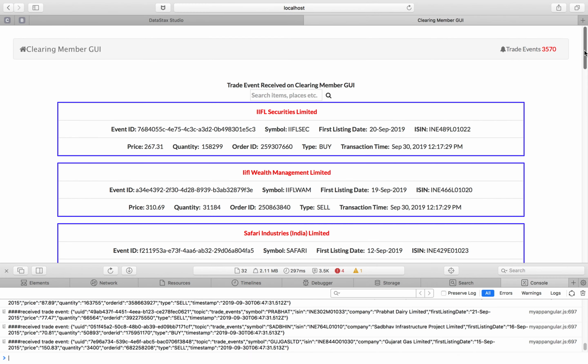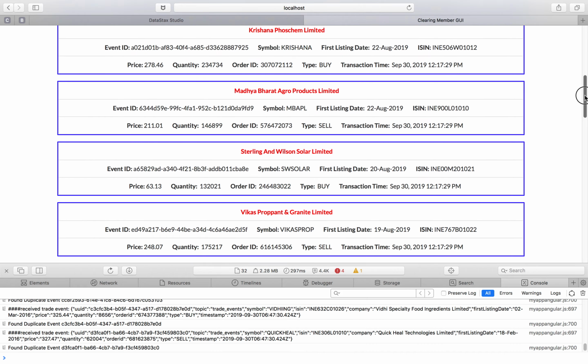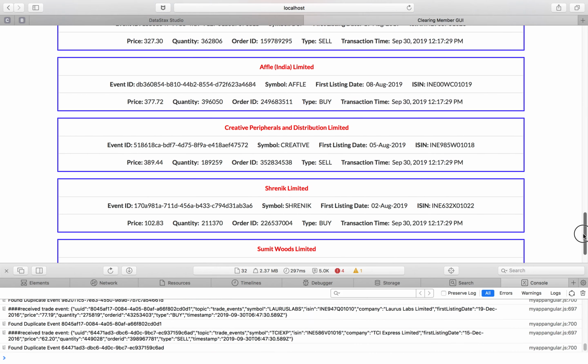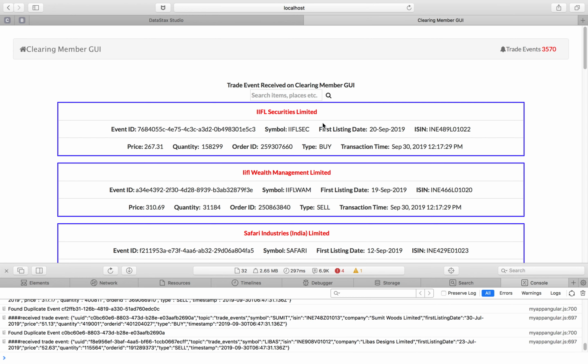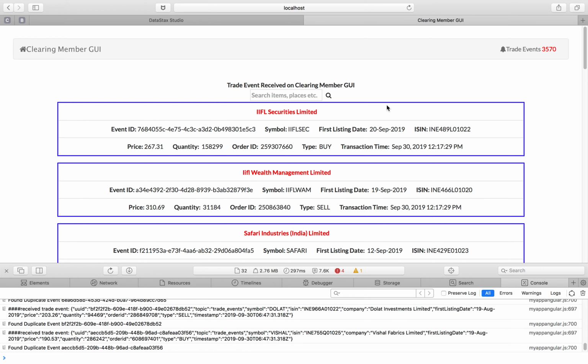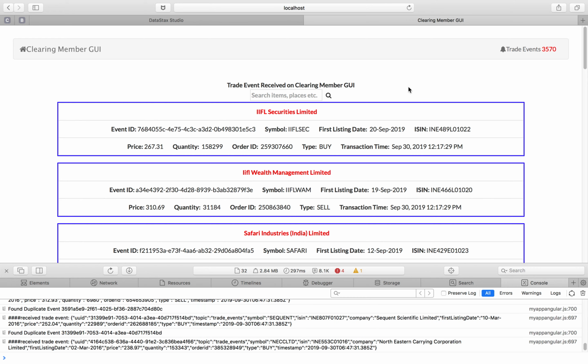So in the display, we are actually not showing all the 3000 messages. It's filtered or paginated to show 20 at a time. But it's basically getting the same data coming from the Kafka topic and able to list it out.